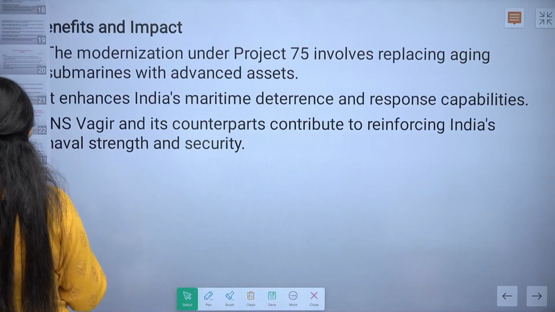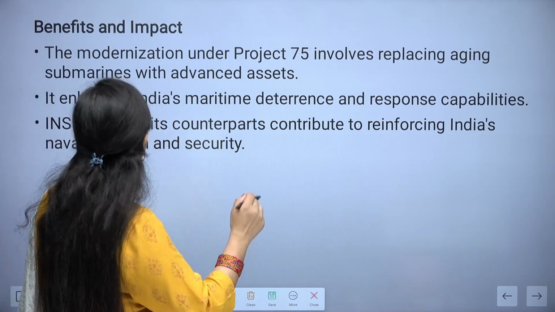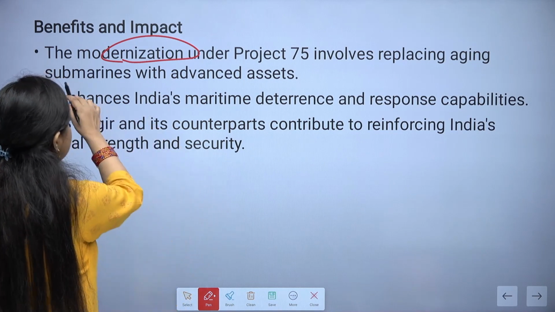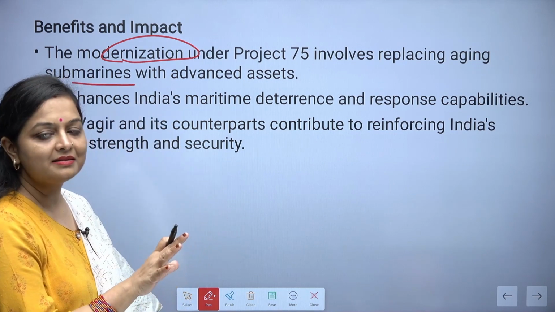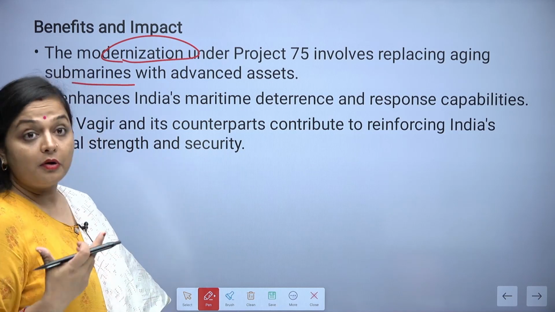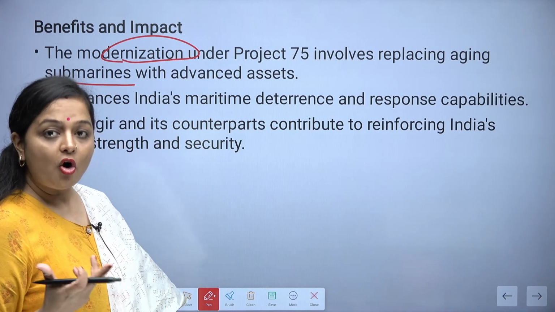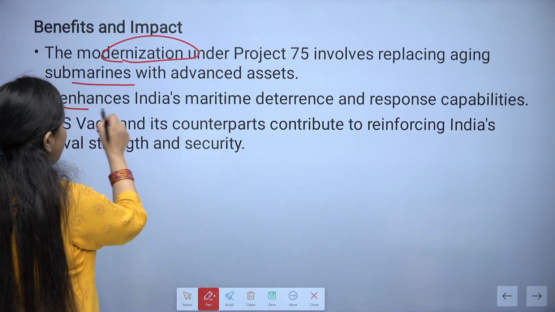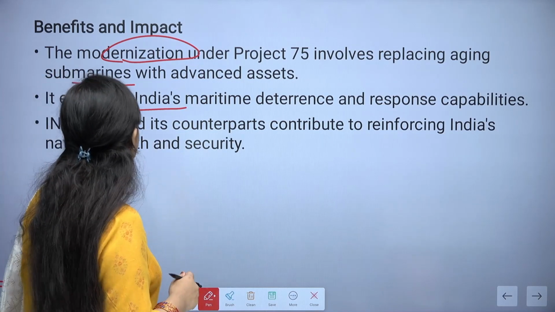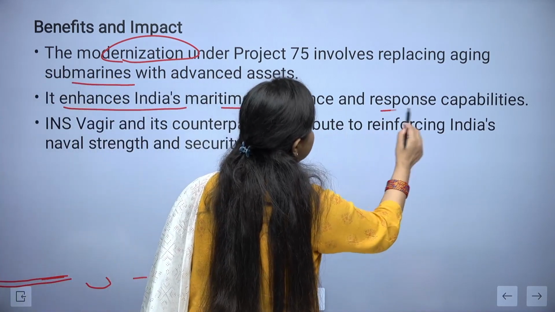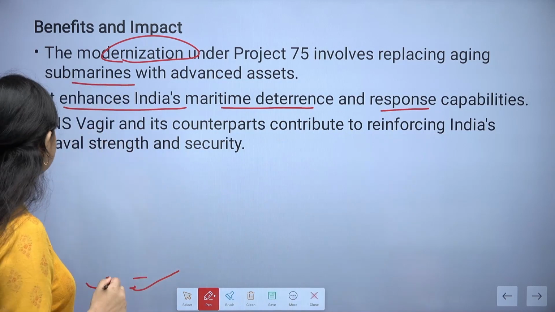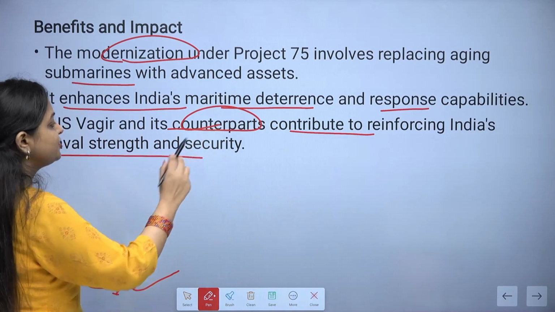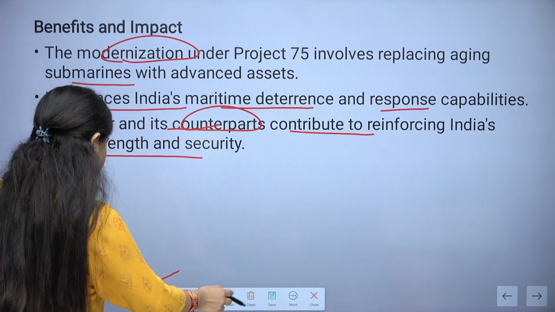Now, the benefits and the impacts. The modernization under Project 75 involves replacing the aging submarines with advanced assets, which we actually need, otherwise we will become obsolete and the other countries will be advancing. So we have to move along with the time. It enhances India's maritime deterrence and response capabilities. Apart from that, INS Vagir and its counterparts contribute to reinforcing India's naval strength and security.